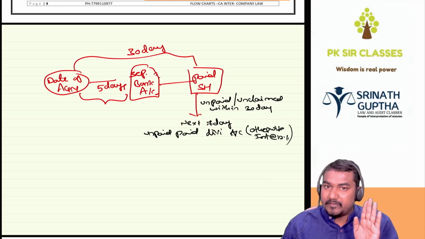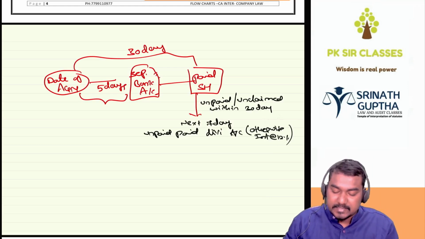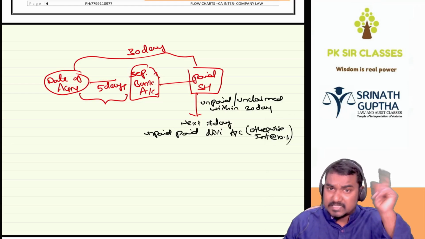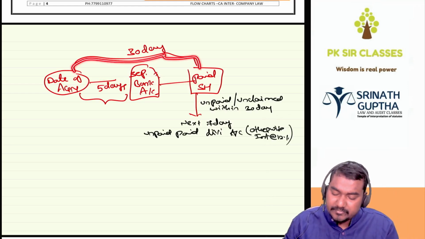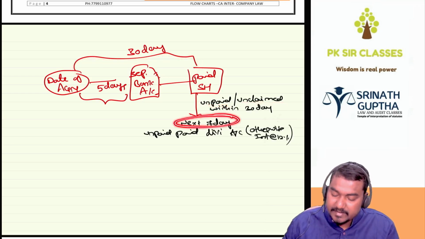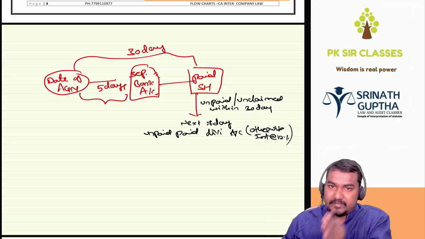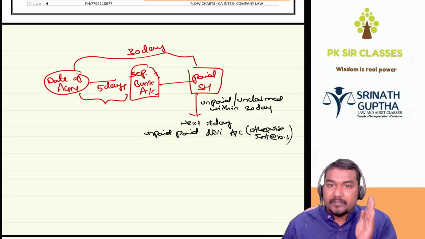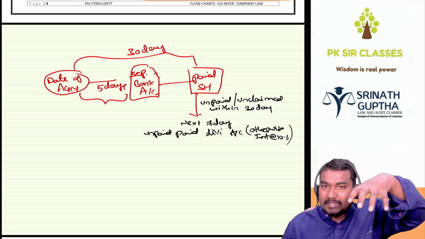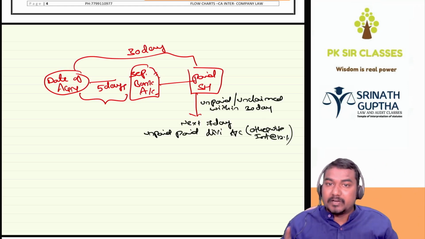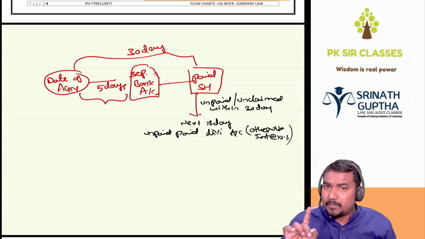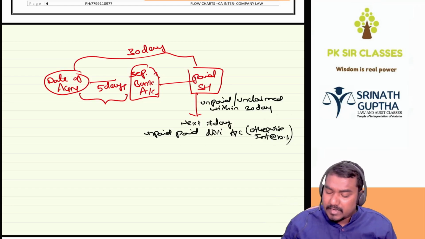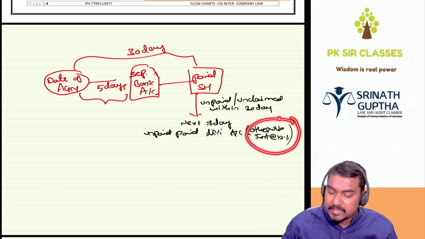Which account? Unpaid dividend account. First 5 days transfer to a separate bank account, next 25 days pay to shareholders, that is 30 days of declaration. In these 30 days, if you are unable to pay, if shareholders are not claiming, wait 7 more days, after 37 days of declaration that amount should be transferred to the unpaid dividend account. We have to open a separate bank account in the bank. The account name is unpaid dividend account. If you are unable to transfer the amount, the company is liable to pay interest at the rate of 12%. ये exam में आया.